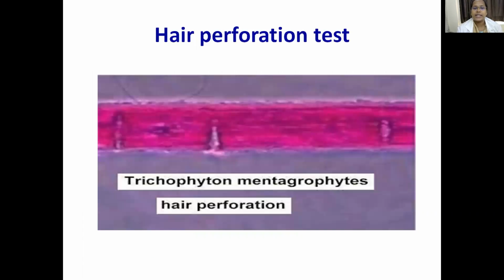So this is the Trichophyton mentagrophytes hair perforation test. When we have inoculated the hair with the colony along with yeast extract and water, the fungi have pierced the hair, resulting in the perforations. This is known as the hair perforation test, which is typical of Trichophyton mentagrophytes and Microsporum canis.